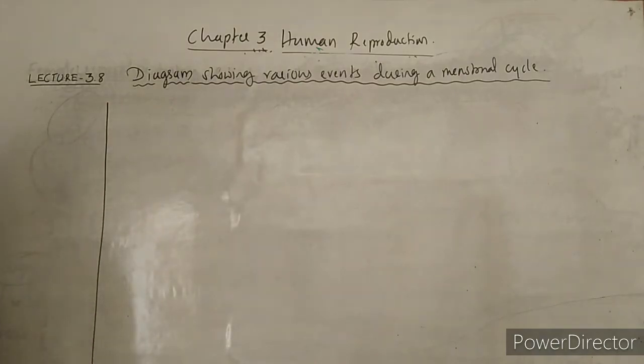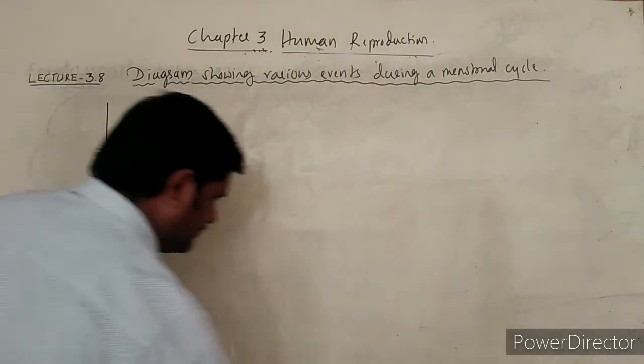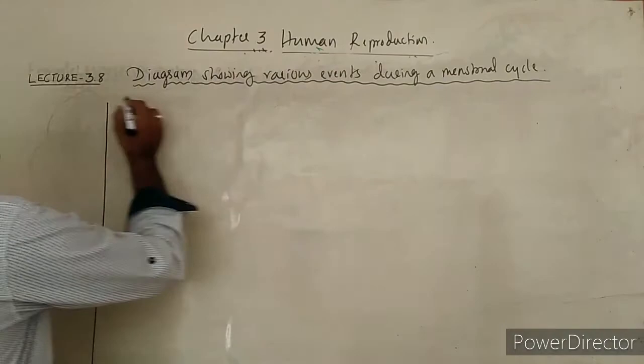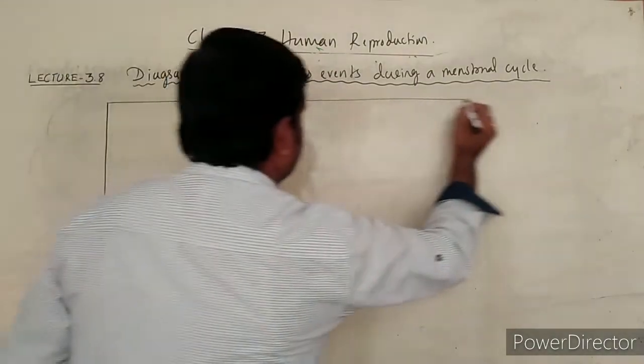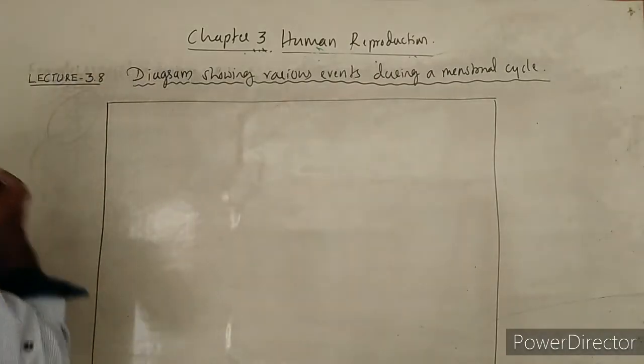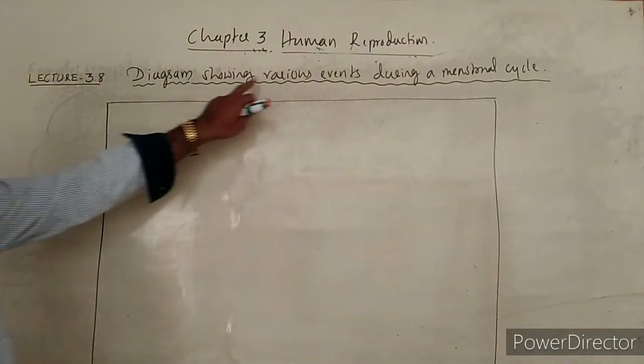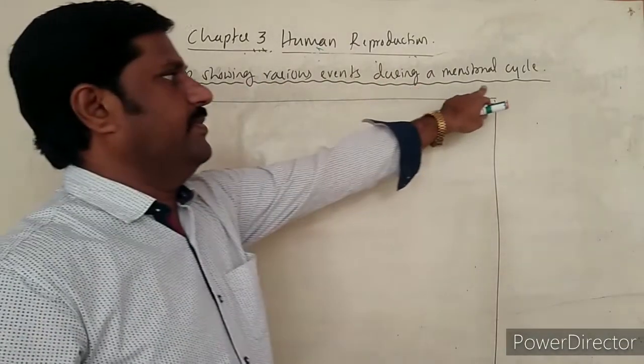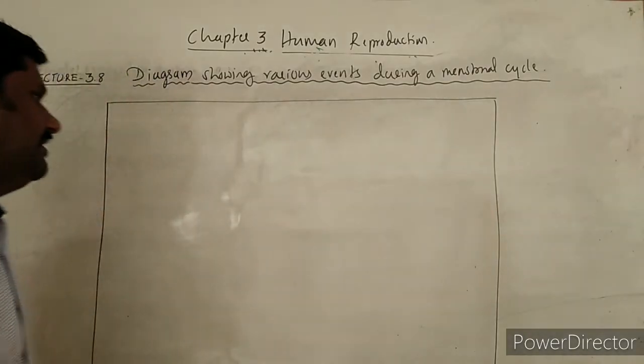See here, this is the diagram that I am showing here, a diagram showing various events during a menstrual cycle, right?